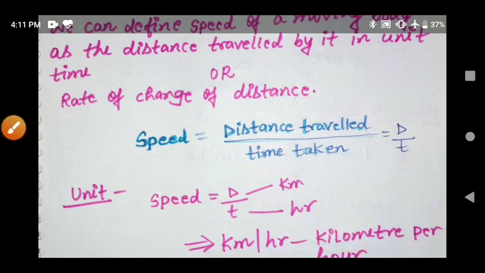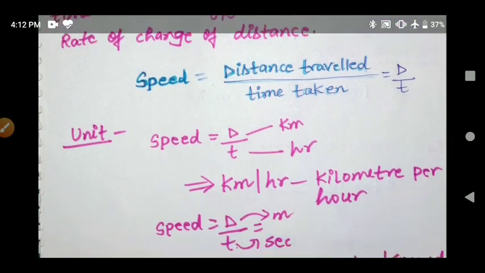So the speed of a moving body gives an idea about how fast or slow that body moves. We can compare the motion of a bus and a bicycle on the road. We see that the bus covers more distance than the bicycle in the same duration of time. So we can say the bus is traveling with more speed than the bicycle. This is the condition by which we can compare the speed of two objects.